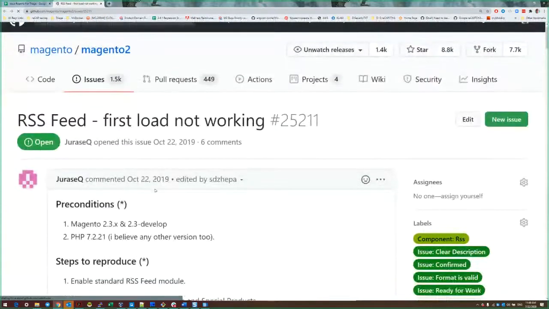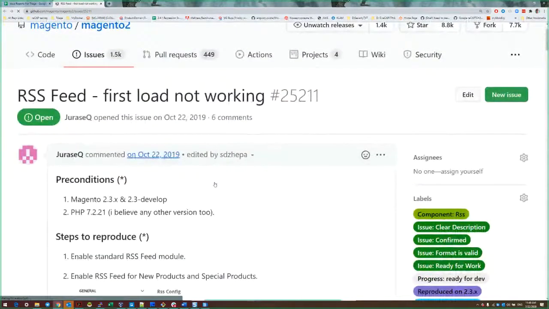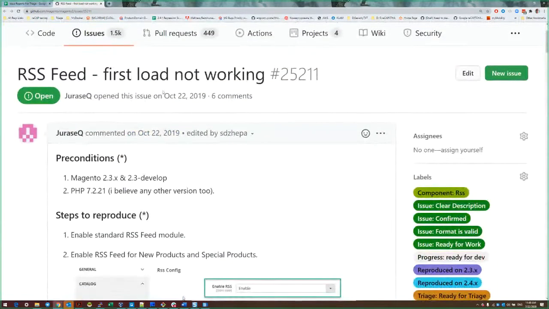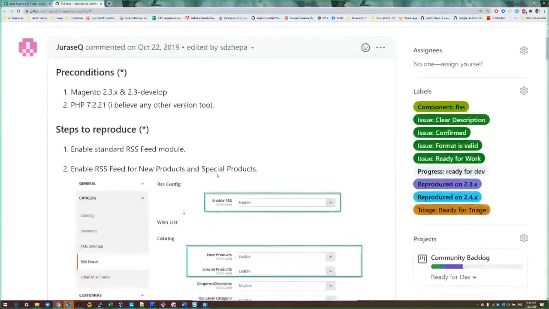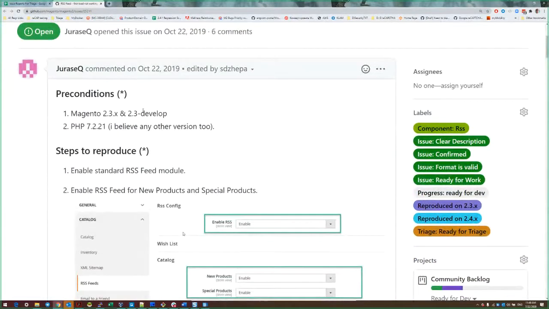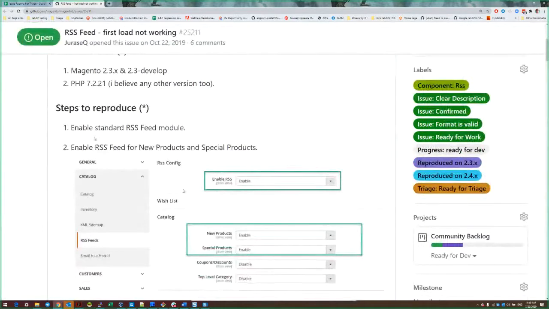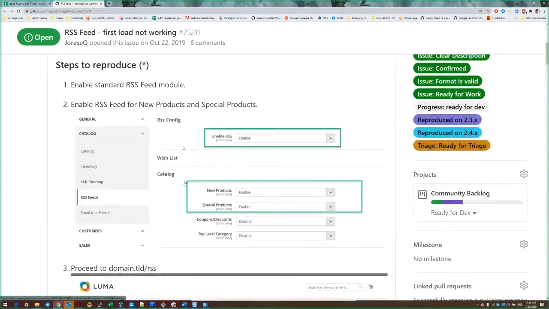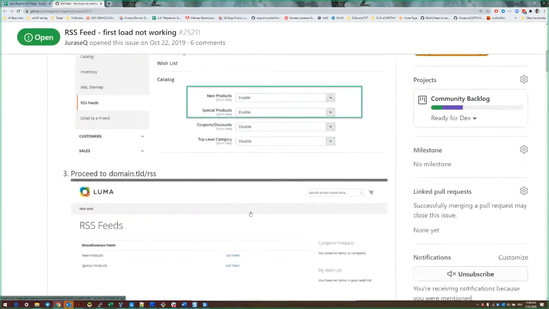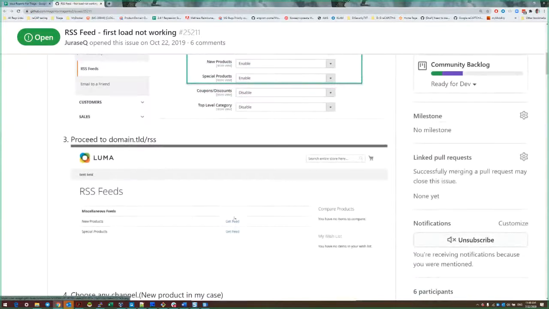Next one is about functionality, RSS feeds, and it's quite an old issue, but anyway, the steps to reproduce are the following. Enable the RSS feed, for example, to notify about new products and special products. Then go to the storefront, open the RSS page and click Get Feed.